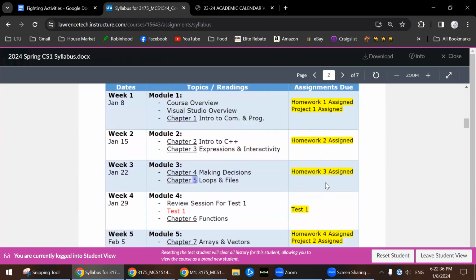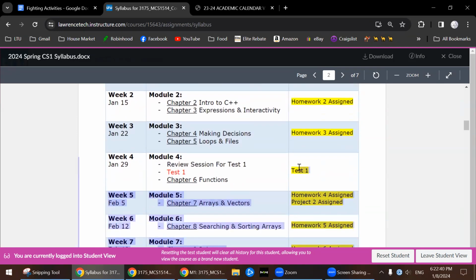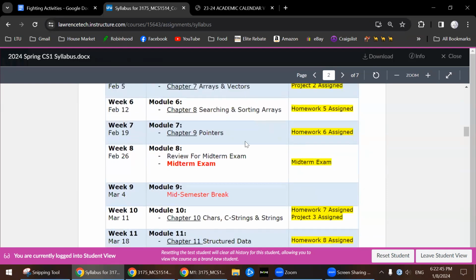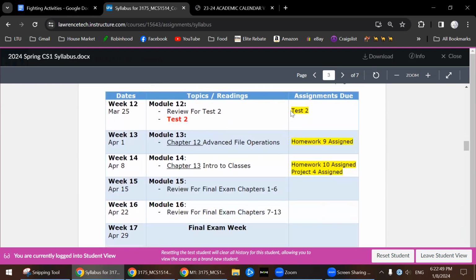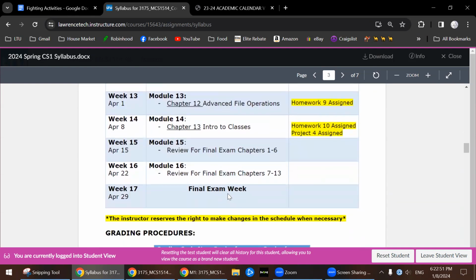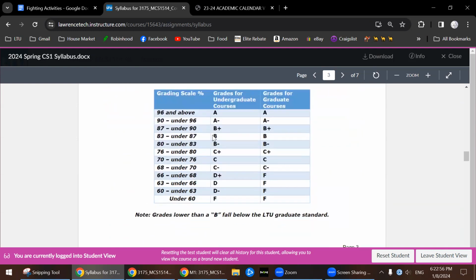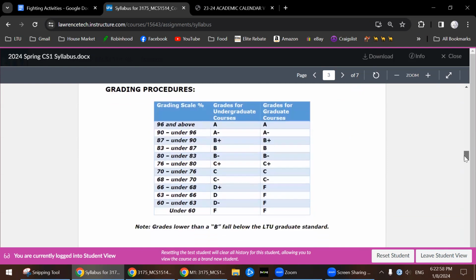Notice every week you have a homework. Every 3 weeks you have a project. And then every 4 weeks you have a test. First 4 weeks you have test 1. Then following 4 weeks you have the midterm. Then following 4 weeks you have test 2. And then following 4 weeks you have the final exam. This is the grading scale. So 96 and above is an A. Between 90 and 96 is A minus, and then under 60 is an F.